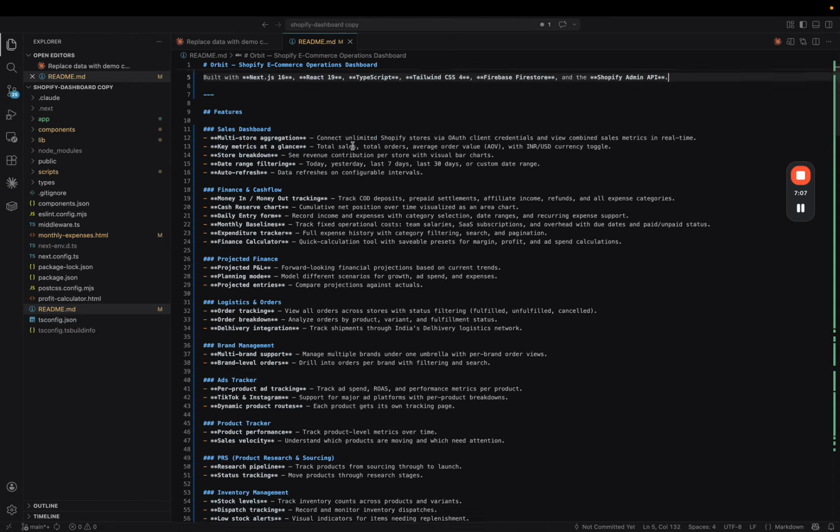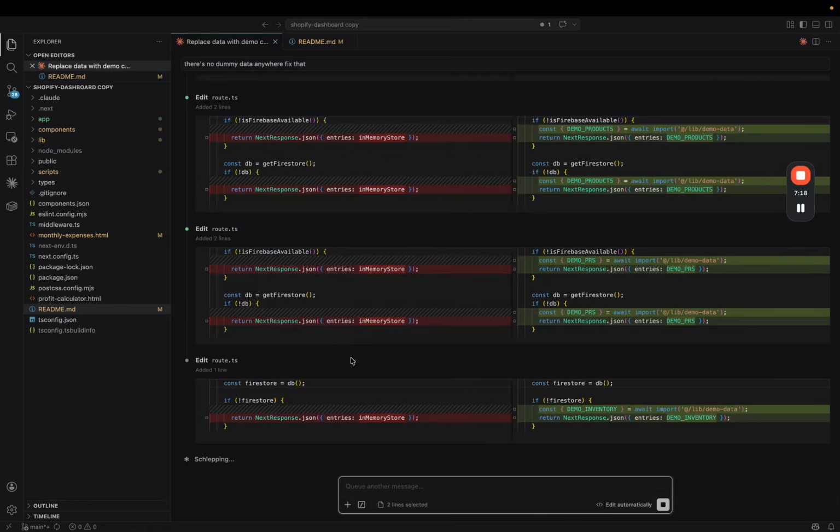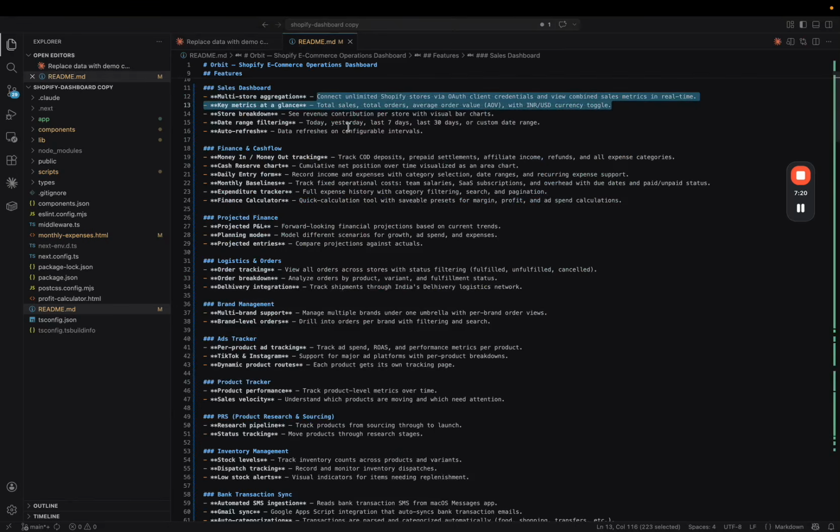So yeah, getting back to the point, the sales dashboard, right? The main thing is that you can have multiple stores linked in the same place and visualize all of the data at once. Once this is done, I'll actually show you how it does that. Then you get all the key metrics, the sales, the AOV, and so on.